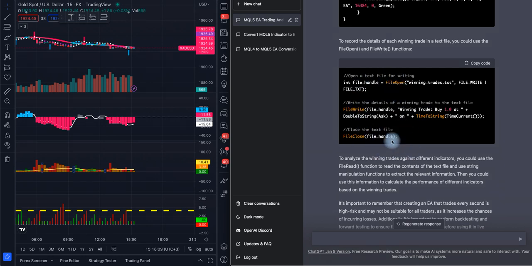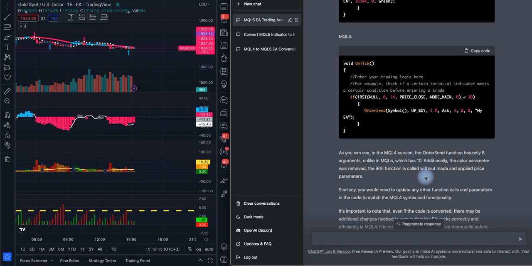But would this actually work if you write it directly into the platform? Some of them work, some of them don't work. Also, if you go on tick function, this is like an update function that happens every tick that comes, or every piece of information that comes from the broker server. So every update of the price, like here, this is the price.